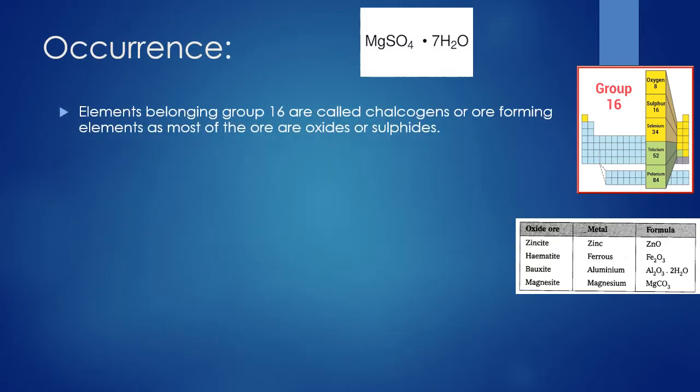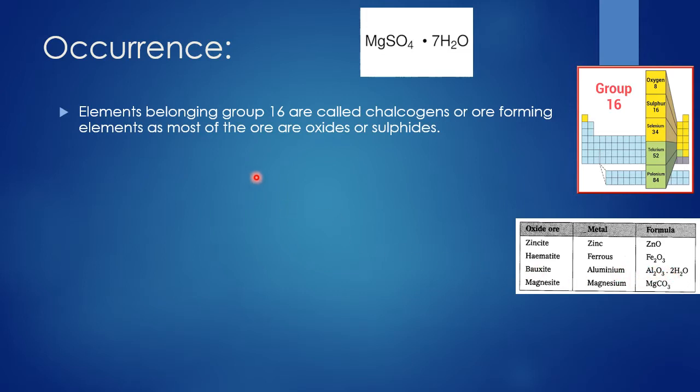Occurrence of group 16 elements. Group 16 elements are otherwise called chalcogens, or ore forming elements, as most of the ores are oxides or sulfides. You have learned in metallurgy lessons, zincite, that is the ore of zinc, formula is ZnO, an oxide ore. Hematite, an ore of iron, that is Fe2O3. Bauxite, ore of aluminium, Al2O3, etc.